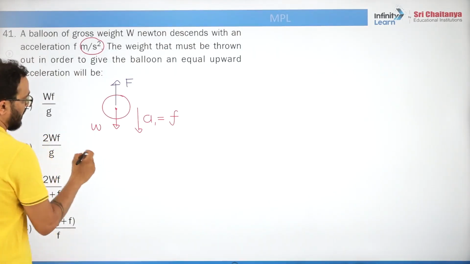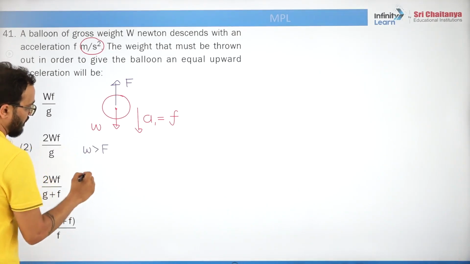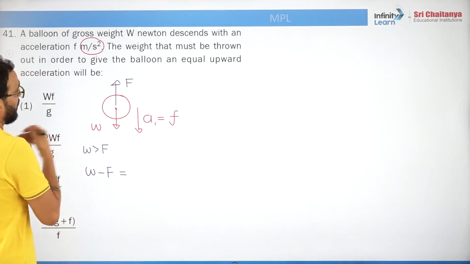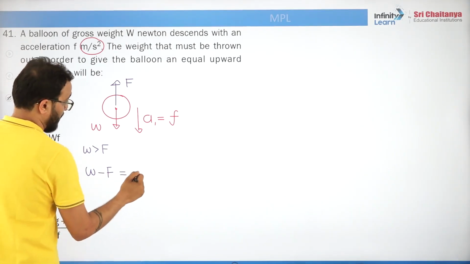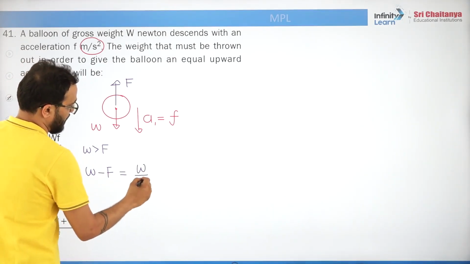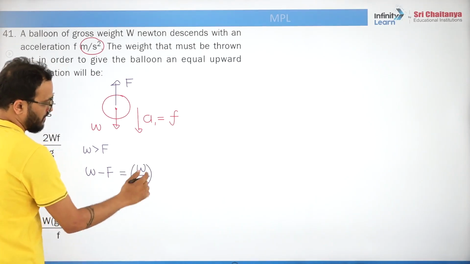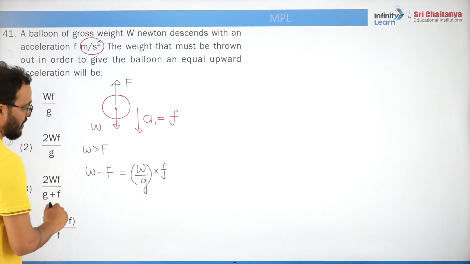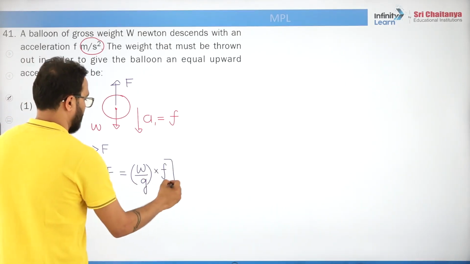Initially W is greater than F. So we will say W minus F is equal to the mass into acceleration. What is the mass? W by g is the mass, right? W by g is the mass into f. Okay, this is equation number 1.